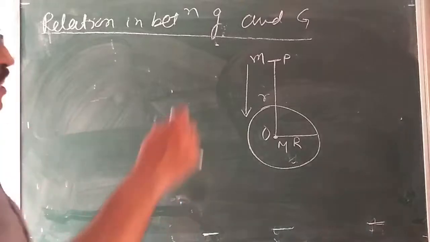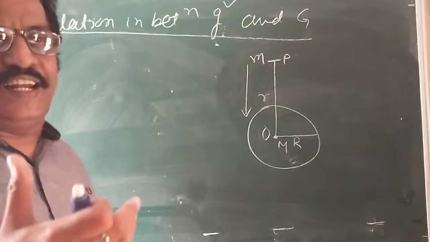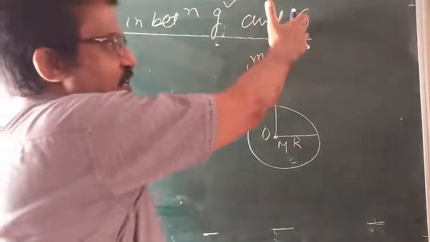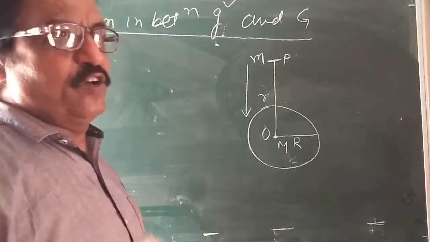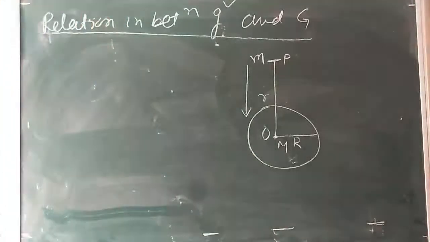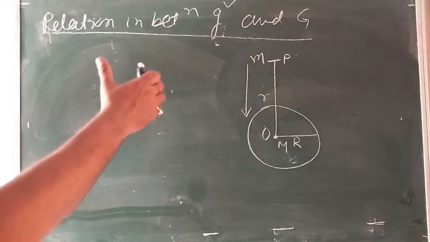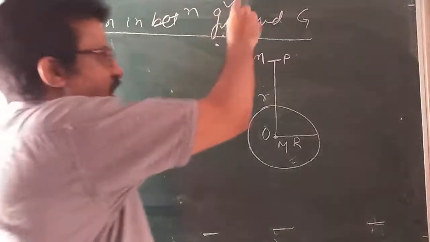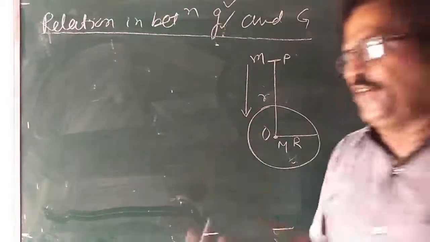We know very well this small g, what is it called? We read just now, acceleration due to gravity. This capital G, what do we call it? We have read, that is the universal constant of gravitation. So dear children, G is the universal gravitational constant. My problem is to find out the relation in between small g and capital G. So here we are discussing.